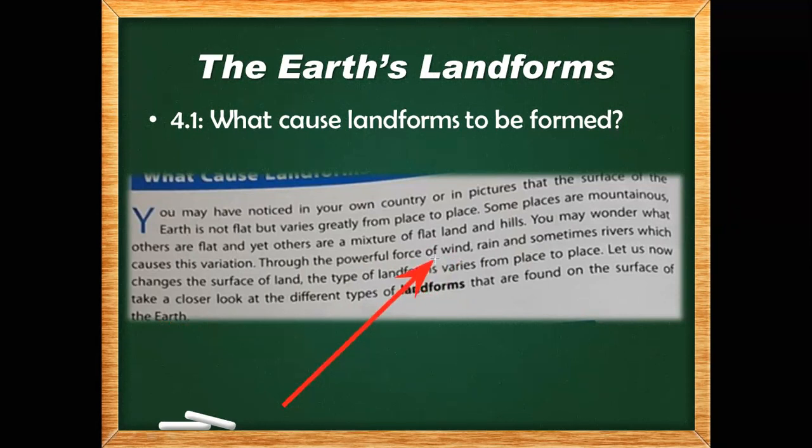So there is a powerful force of wind, and rain. Rain has power because when raindrops fall on the ground, they have power. They have very little power, but if they continuously drop on one place, they will break that thing. And sometimes rivers. So through the powerful force of wind, rain, and sometimes rivers, which change the surface of land, the type of landform varies from place to place. It means the types of landforms vary from place to place.